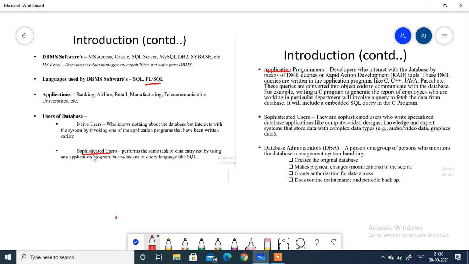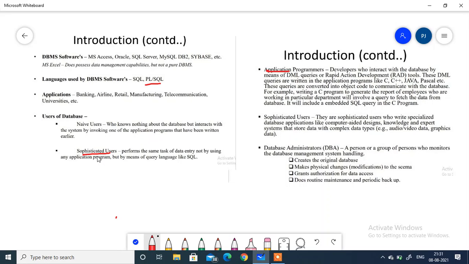Students, for example, if you enter the C programming lab, you don't know how to start C programming, but your friend knows how to write code for a simple addition or subtraction program. You don't know anything about how to start your program, but you learn from your friend, by observing what your friend is doing, and then you interact with the system. That type of user we call a naive user.